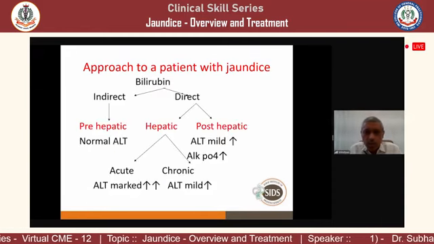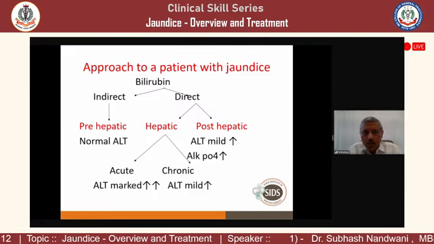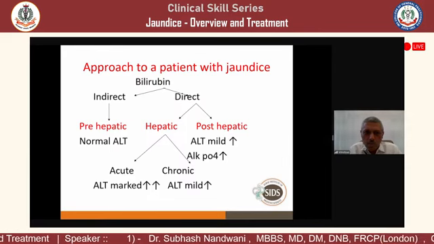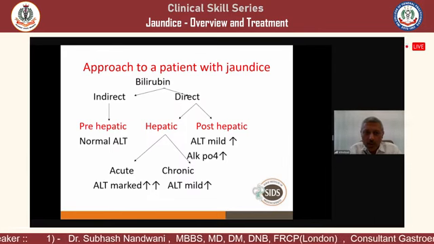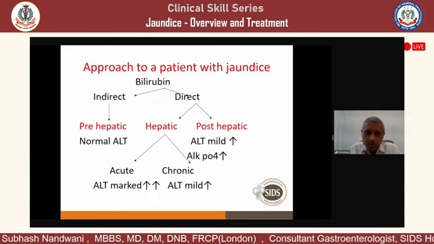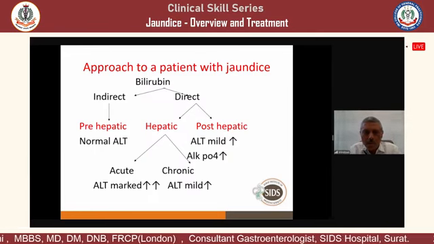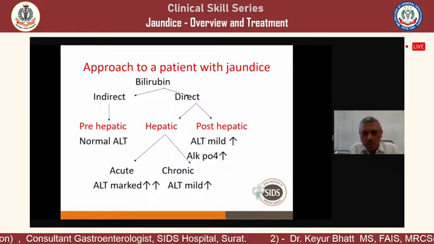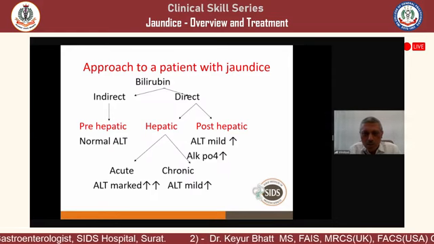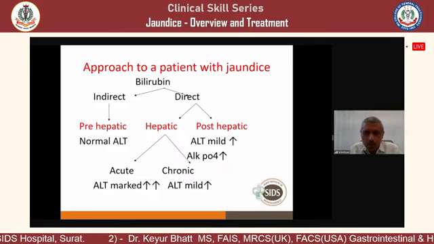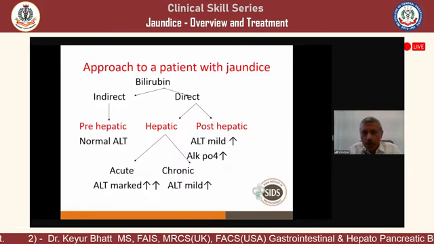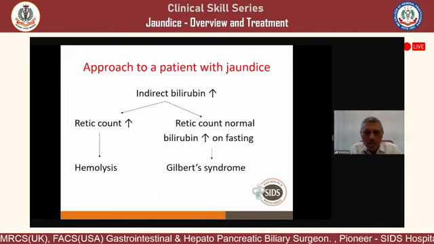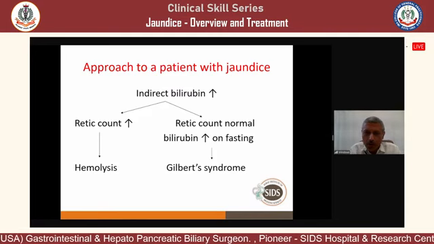Now, just see the graph. If bilirubin is high, we see whether it is direct or indirect. If it is indirect, it is either Gilbert syndrome or hemolysis. So check whether the retic count is high or not. If the retic count is high, then it's hemolysis. If the retic count is normal, then this is Gilbert. If it is direct, then see whether it is a hepatic cause or post-hepatic cause. If the hepatic cause is acute, ALT will be very high, in thousands. In chronic, ALT will not be that high. In post-hepatic causes, again ALT will not be that high. So again, as we discussed, retic count high, hemolysis; retic count normal, look for Gilbert.